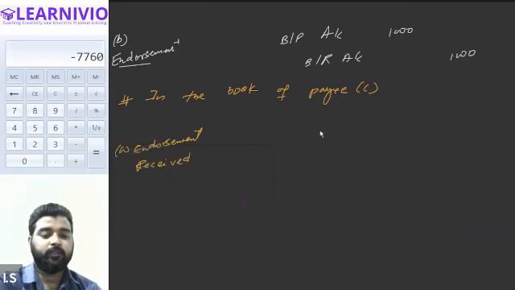So he will be writing it as bills receivable account debit,